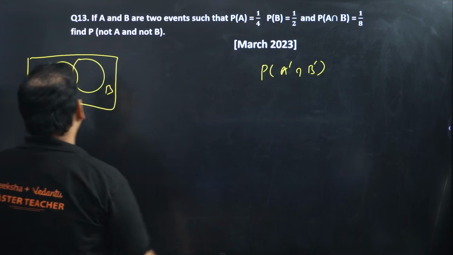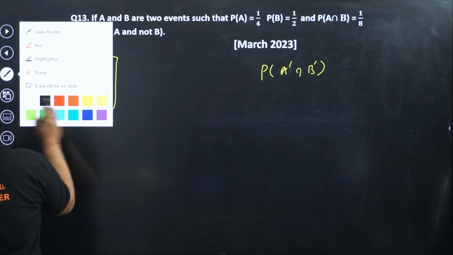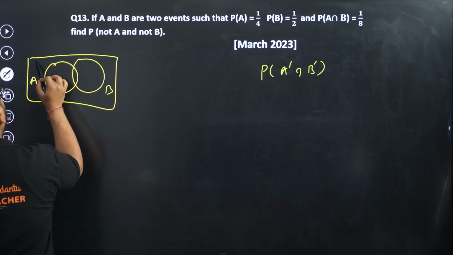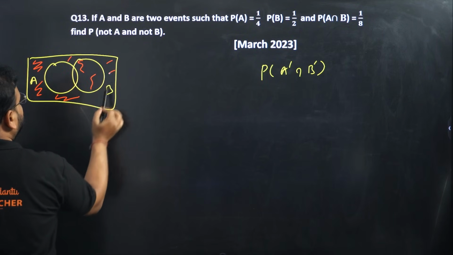Not A dash means what? Not A dash means everything over here. Not A dash basically means only B, right? Check here. This is not A dash.